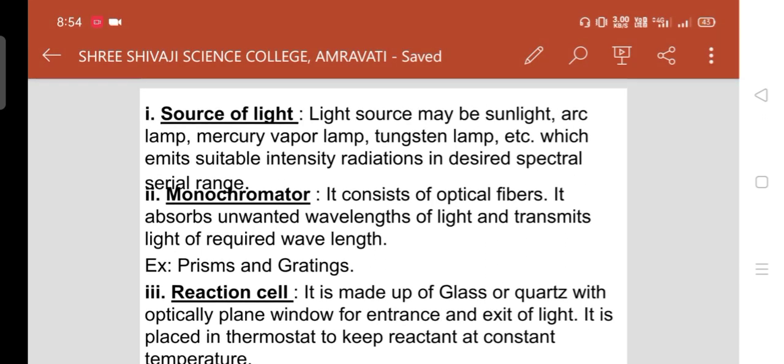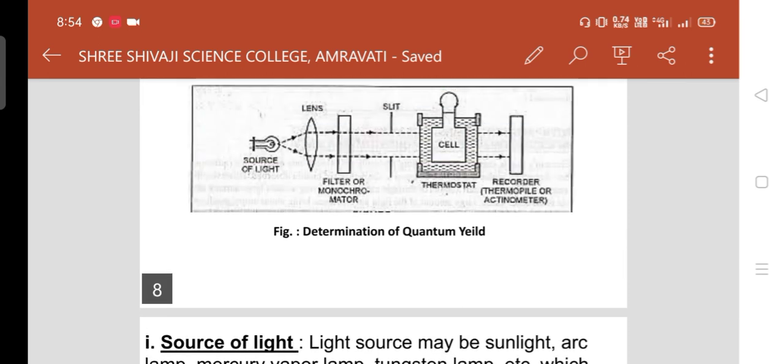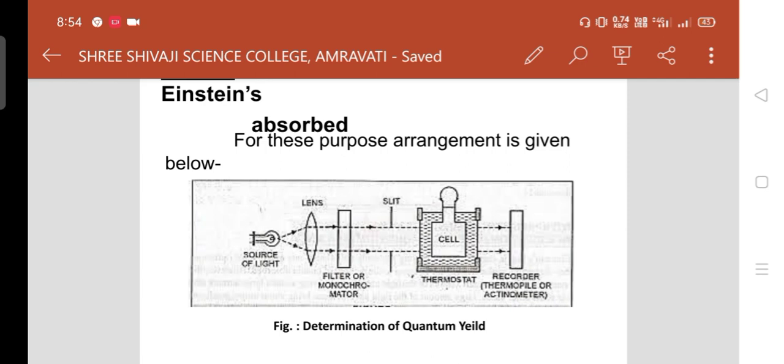The reaction cell is made up of glass or quartz with optically plane windows for the entrance and the exit of light. It is placed in a thermostat to keep the reactant at constant temperature. In this experimental diagram, you can see that the cell reactor is kept inside the thermostat. For what? For nothing but to keep the constant temperature of the reactant.